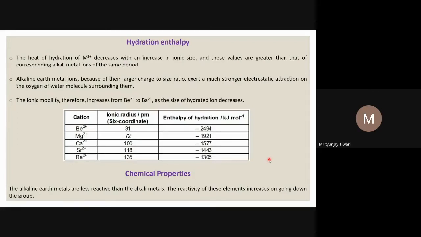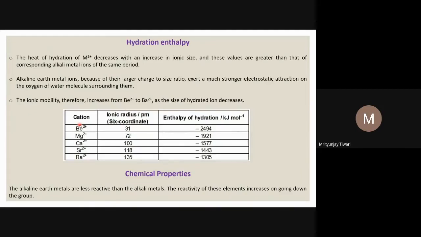And why mobility? Suppose there is a potential gradient, or you are providing an electric field. In that electric field, the force will be the charge on the cation times the magnitude of the electric field, Q times E. Since the charge on all the metal cations is the same, they will experience almost the same force. So if the mass of a certain hydrated cation is least, its acceleration will be maximum, because the force is the same in all the cases.